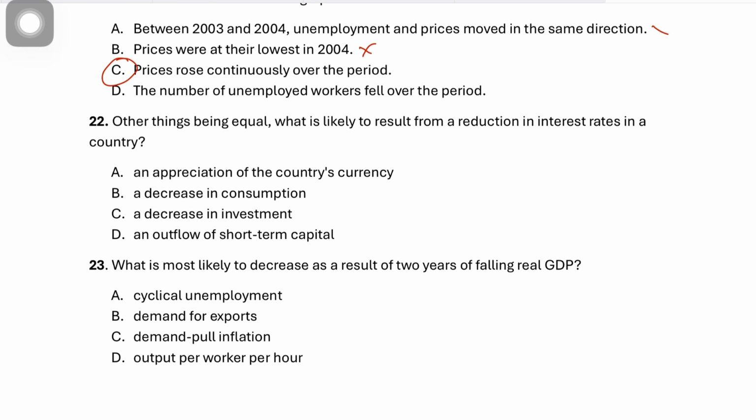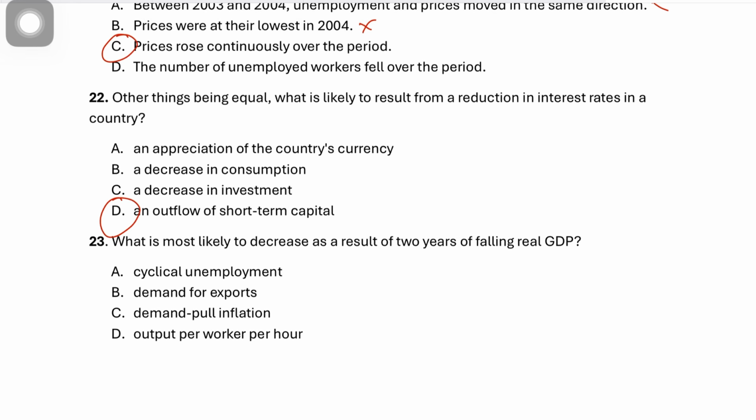Question 22 says, other things being equal, what is likely to result from a reduction in interest rates in the country? Now, when interest rates fall, what would happen? The correct answer has to be D for David, because your returns on savings are falling. So financial assets in the country are becoming less attractive. Foreign investors would move their money out of the country in search of higher returns. So it would result in an outflow of short-term capital, a hot money outflow, which is recorded as a debit in the financial account of the BOP. So the correct answer to question number 22 has to be D for David.